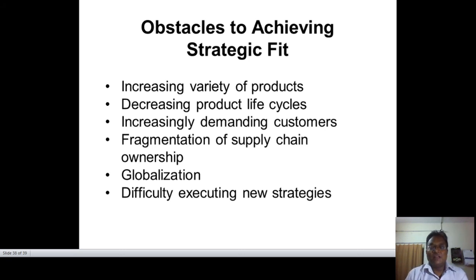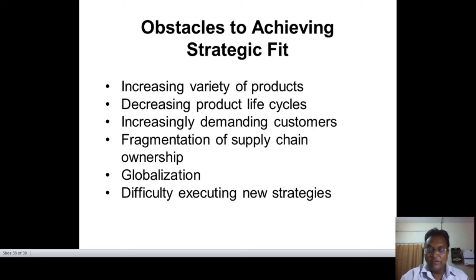Day by day, a lot of new companies and existing companies have increased their product lines, both vertically and horizontally. With every advertisement and all the social media, everyone knows about new products every day. So in that scenario, we have to handle the increasing variety of products. Our warehouse may or may not be ready, so accordingly we have to plan. Then we have to look at decreasing product life cycles.